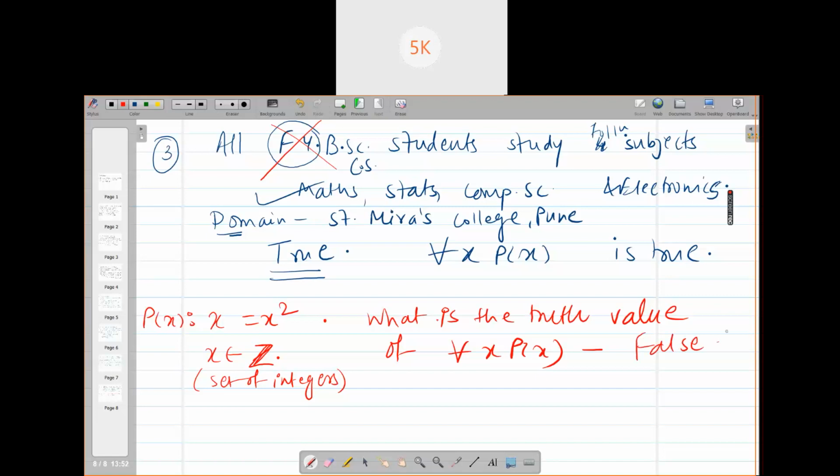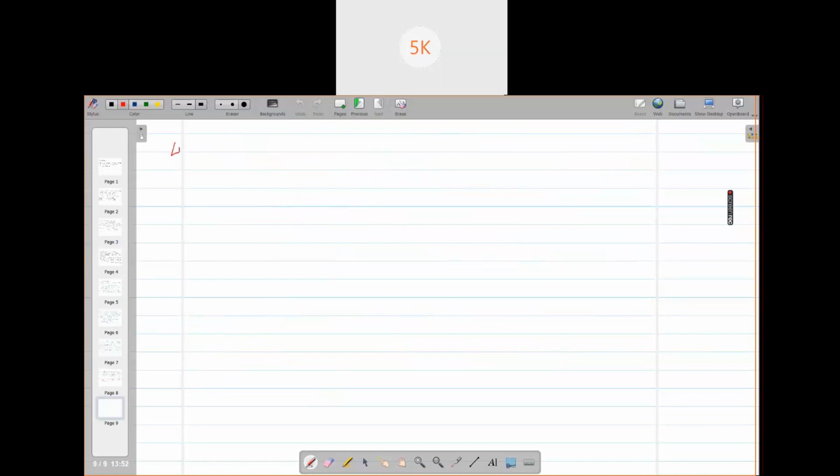Now one more example. Let U be equal to {1, 2, 3, 4} be the universal set. Universal set means domain, the set under consideration from which you will pick the values for your variables.